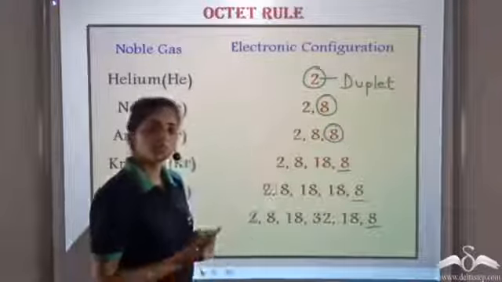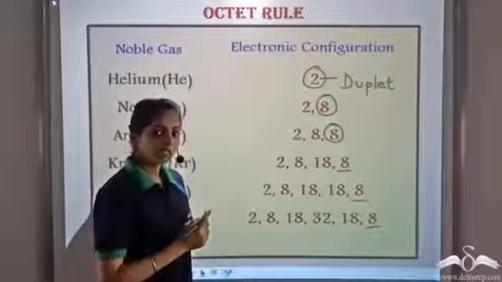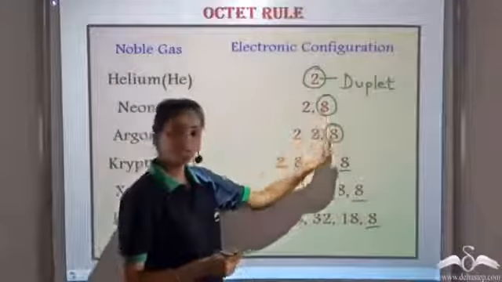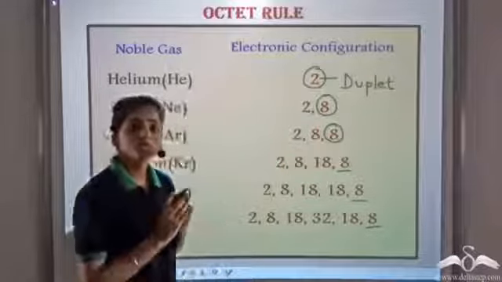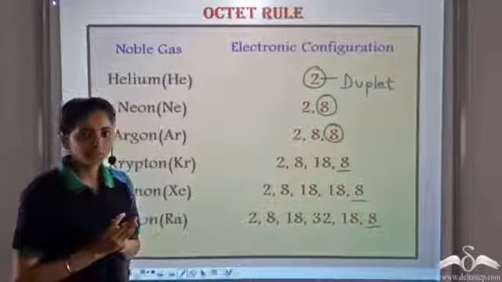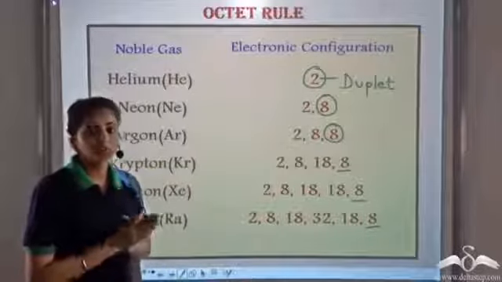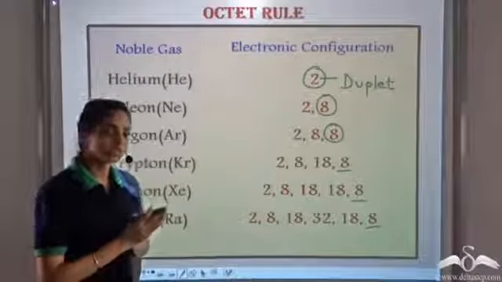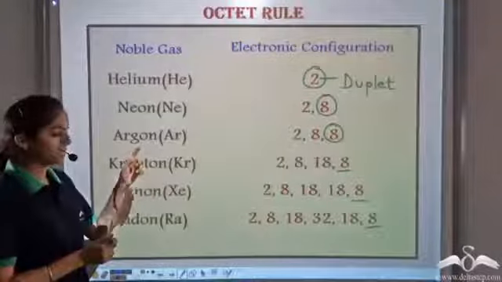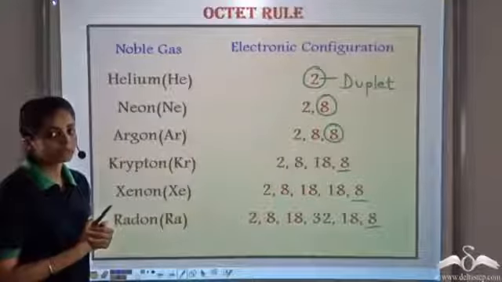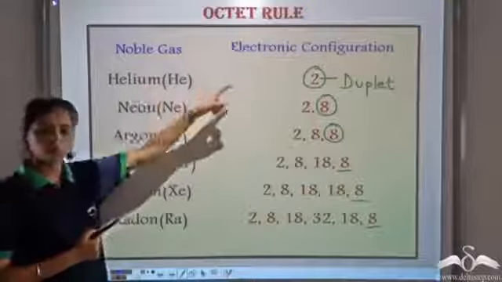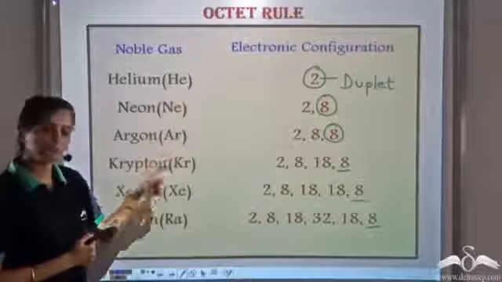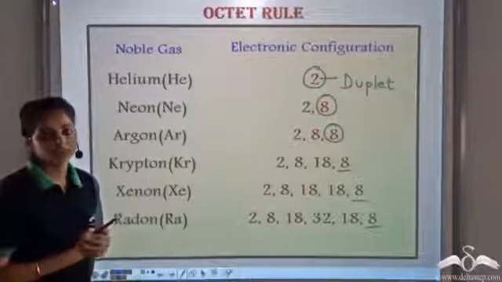This is the most stable structure for helium, except that all the elements which have 8 electrons in the valence shell, that is the most stable arrangement for any element. This arrangement is known as octet. This is the most stable arrangement shown by the elements which are known as noble gases. So all the noble gases except helium, helium shows a duplet structure, all the noble gases have an octet structure.